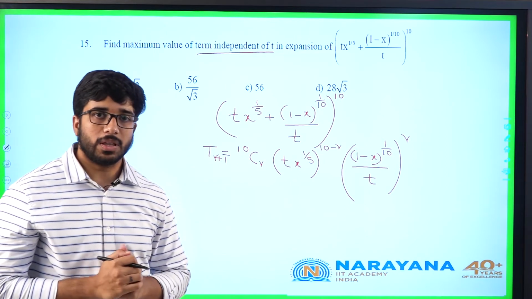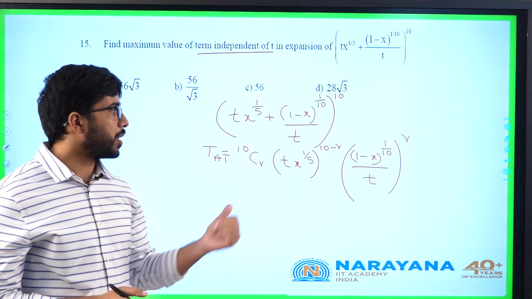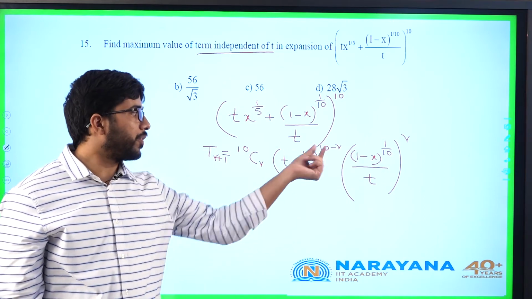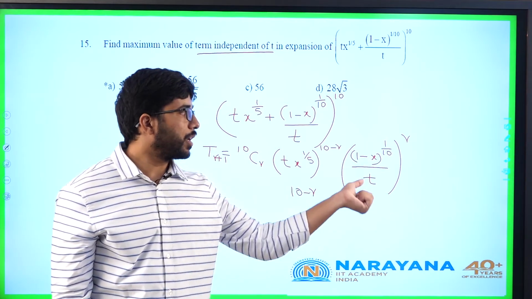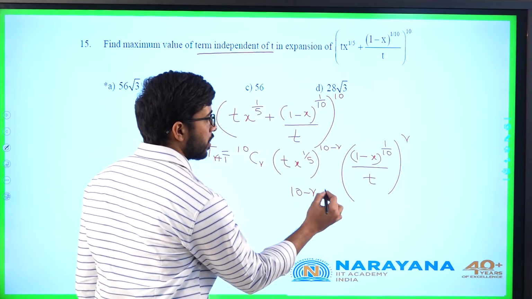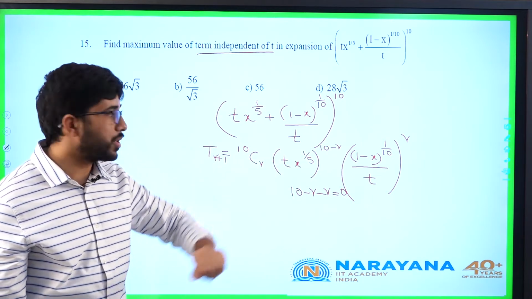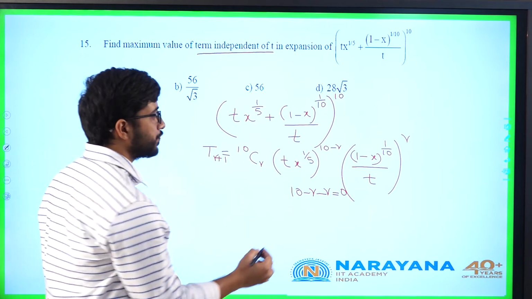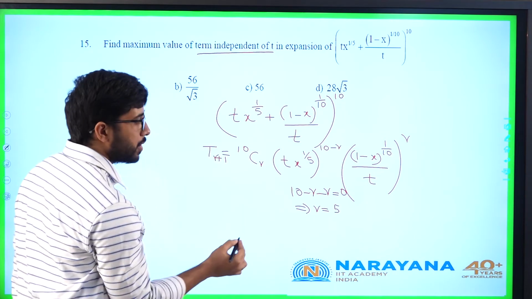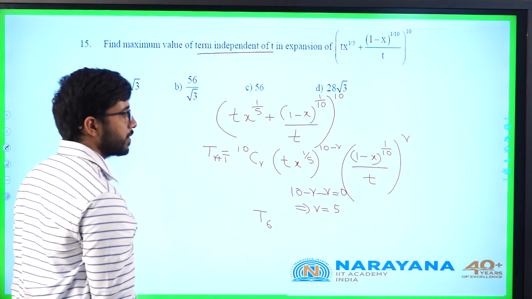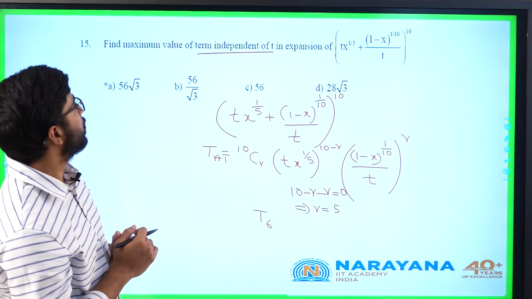First I have to identify the value which is independent of t. It can be in terms of x, there is no issue, but it must be independent of t. What is the power of t here? 10 minus r. And what is the power of t here? Minus r. This must be equal to 0. If that is the case, the coefficients of the powers of t will get cancelled. So r is 5, which means the term is T6. So we'll just write the T6 term and then we'll try to maximize it.